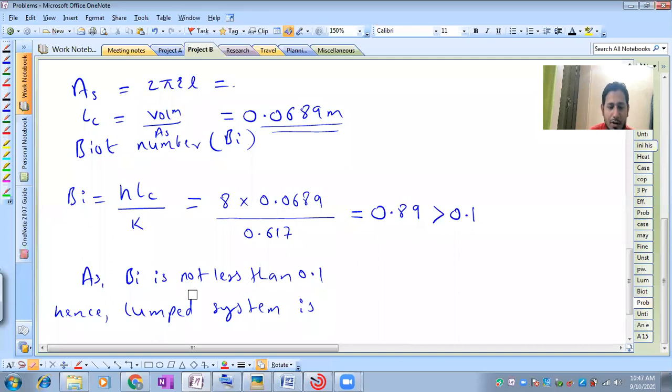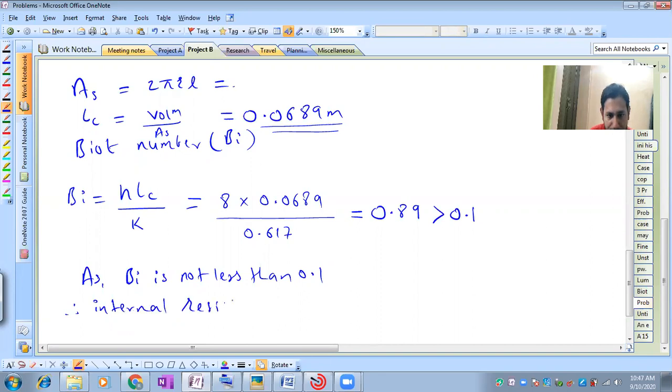Why? Because if the Biot number is not less than 0.1, it means that internal resistance is to be considered. Are you getting me? So as the Biot number is not less than 0.1, therefore internal resistance is not negligible.